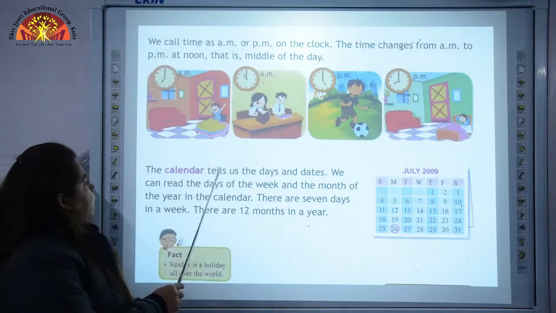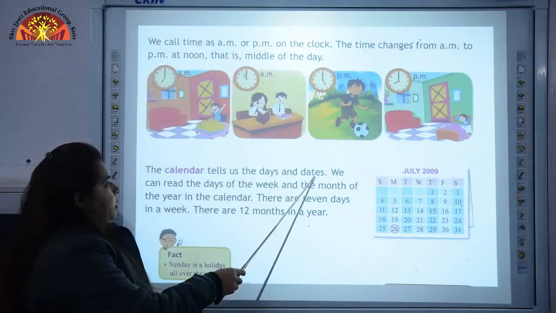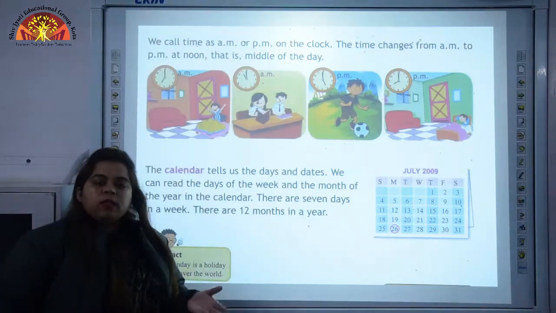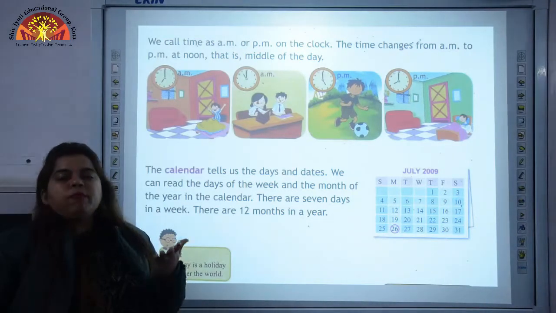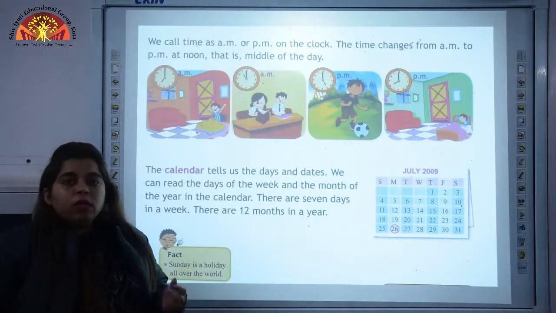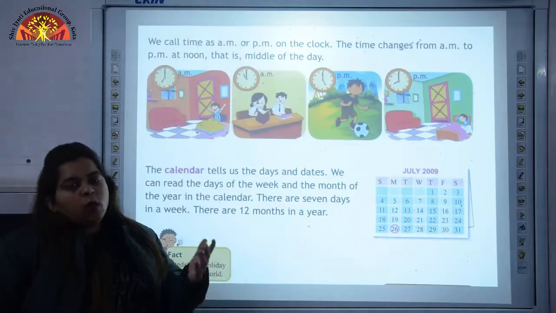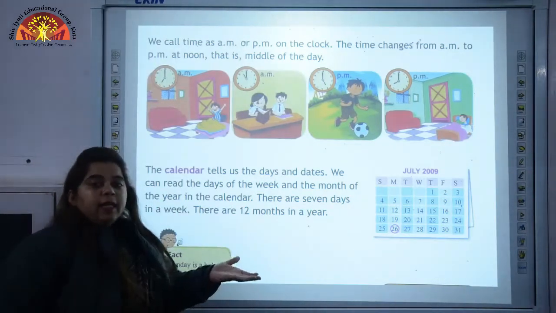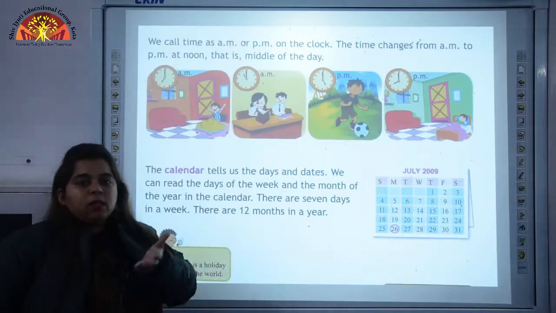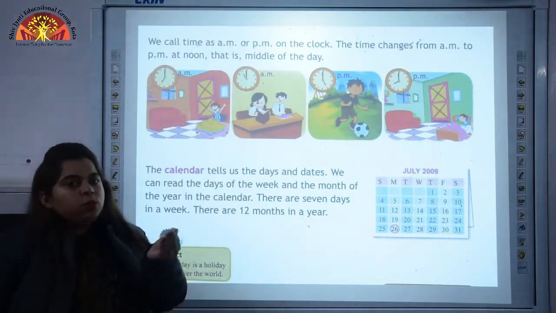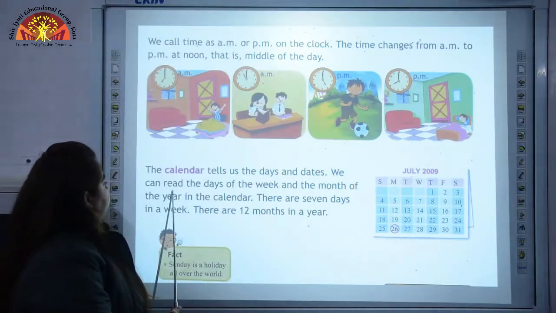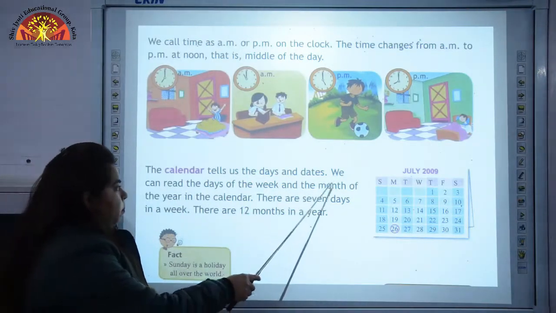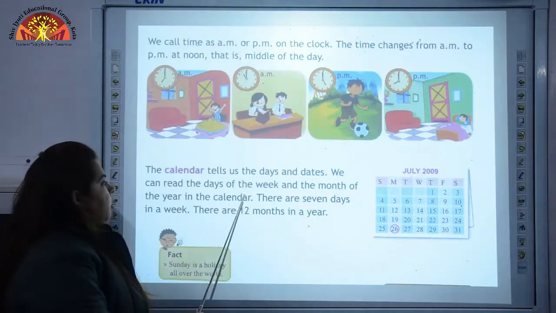Now the calendar tells us the days and dates. Calendar tells us what? Calendar tells us days and dates. With the help of a calendar, we get to know what the day is today or what the date is today. Day means Monday, Tuesday, Wednesday, Thursday, and date is 1, 2, 3, 4 and so on. We can read the days of the week and the months of the year in the calendar.